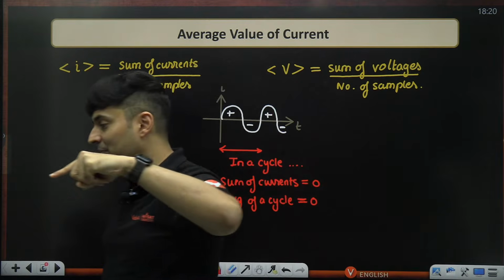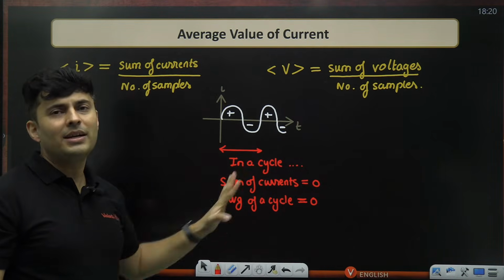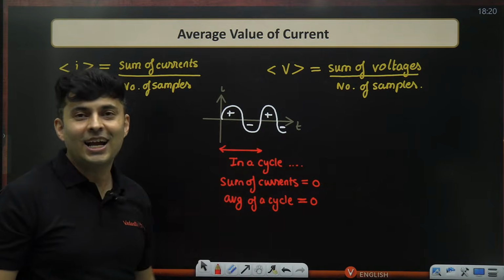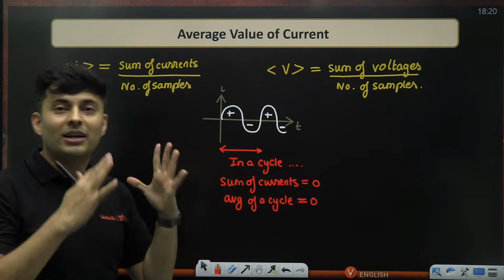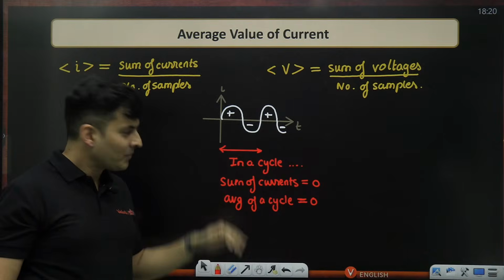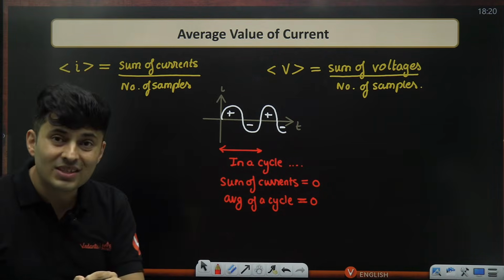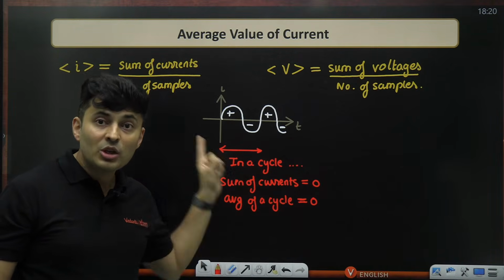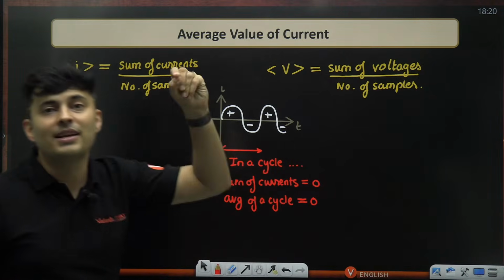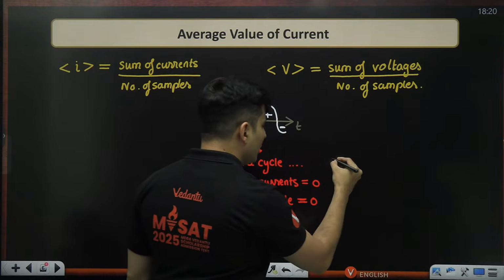Now, nobody will tell you this, but JEE has asked questions on it, and many kids get confused because they have not heard about this concept. The reason why you learn about average is because if you use a galvanometer to measure the current or voltage, you will always get the average value. So this average value is what you get.